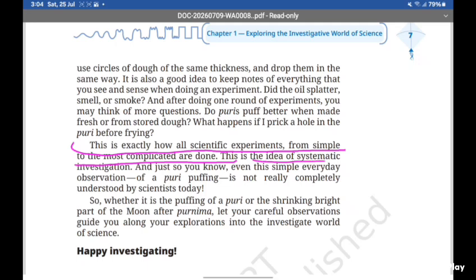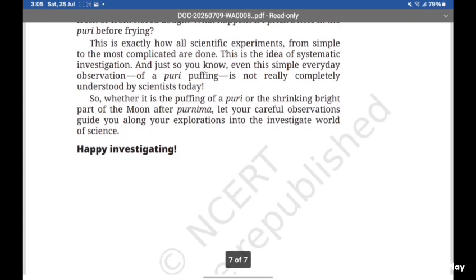This is the idea of systematic investigation, and just so you know, even this simple everyday observation of a puri puffing is not really completely understood by scientists today. So this question is not understood by the scientists themselves.